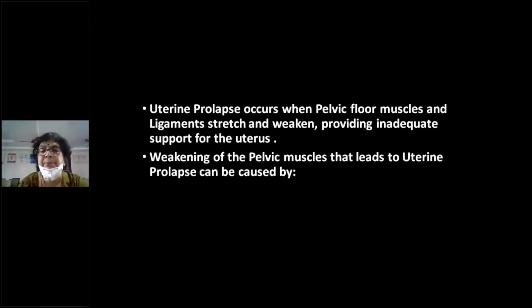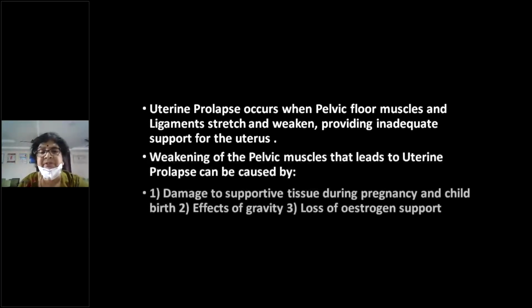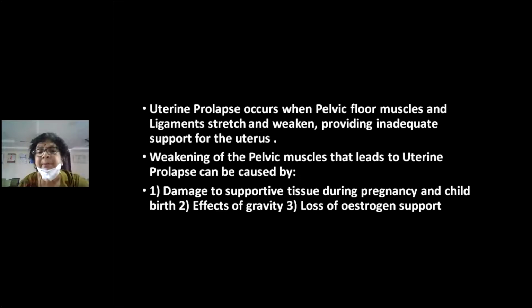Weakening of the pelvic floor muscles will lead to uterine prolapse. The muscles become weakened because of damage to the supports, either the muscles or the fascial tissues, during pregnancy and childbirth. That is the most important cause for a prolapse to occur, damage to the supports of the uterus. Then there are the effects of gravity and the loss of estrogen support with the menopausal state.